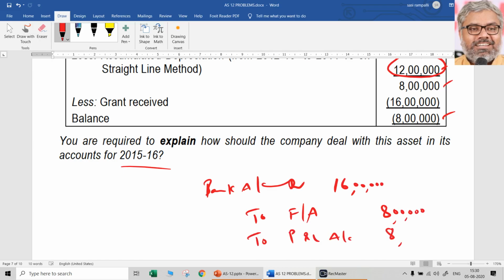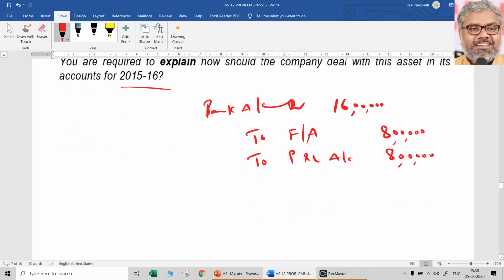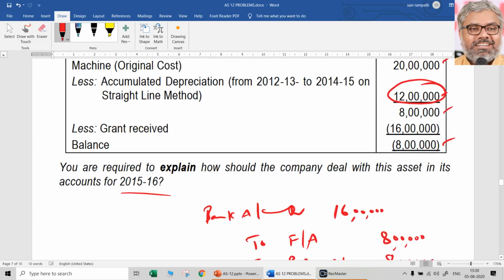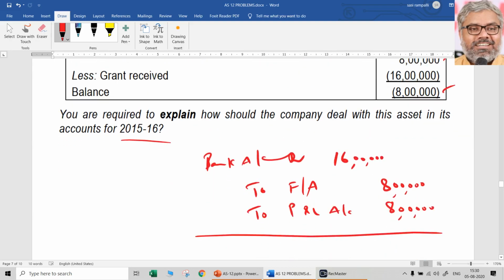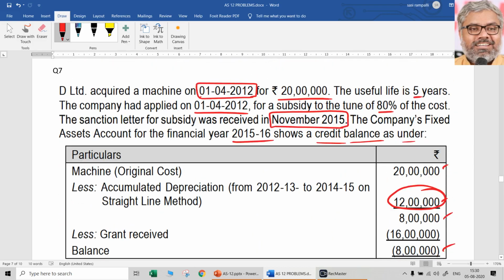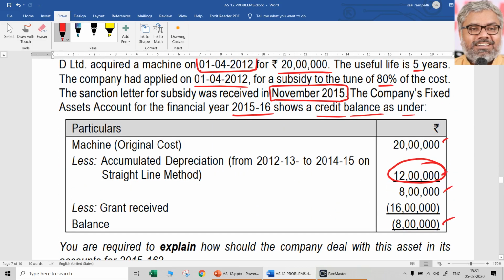There is no option. So this can be treated as, one way, reversal of the depreciation excessively provided in the earlier years. Earlier years excessive depreciation was provided and debited to P&L account. Now that reversal is happening to the extent of 8 lakhs by crediting it to the P&L account in this year when the grant is actually received. Okay, but one more point, we have to also write here that the sanction letter for the subsidy was received, not that the money is already received. So that is another point you have to write.